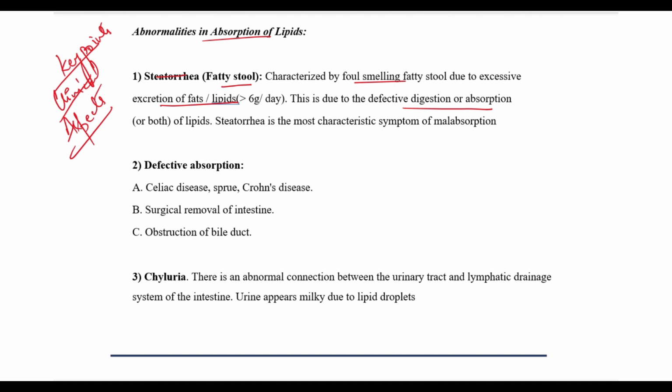Then we have the defective absorption, which can be seen in celiac disease, tropical sprue, when the surgical removal of intestine is seen, and also when there is obstruction of the bile duct. Then we have chyluria. It's an abnormal connection between the urinary tract and the lymphatic drainage, which makes the urine appear milky due to the lipid droplets.